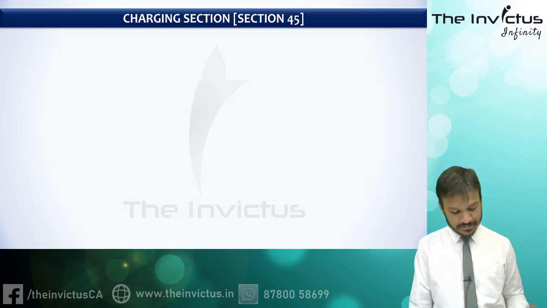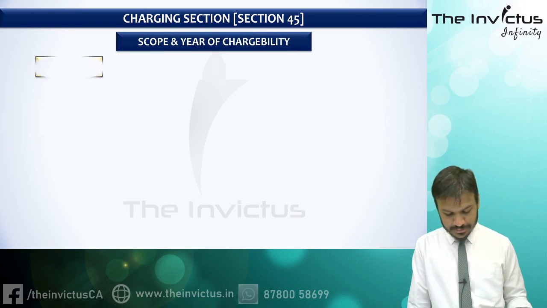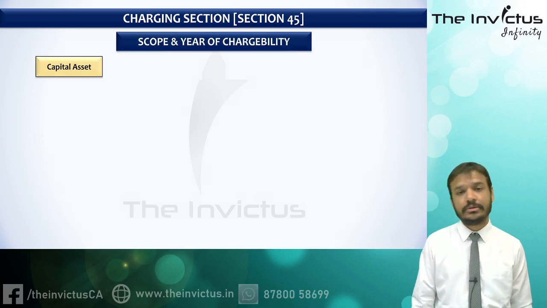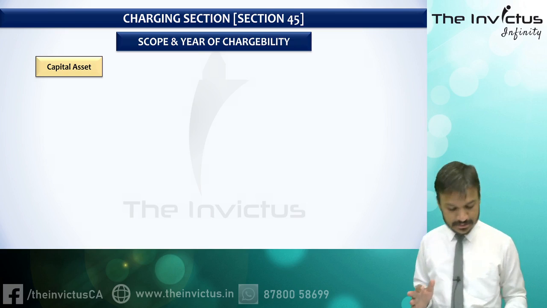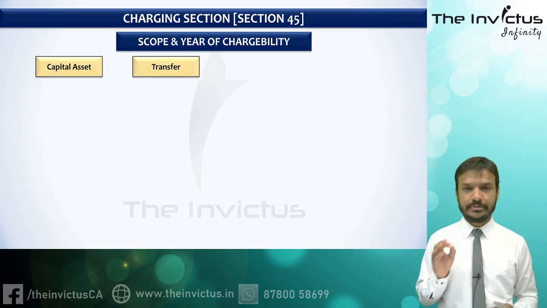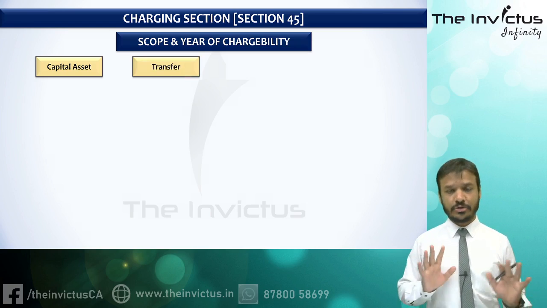Let's see the charging section. What does the charging section say? Section 45. Section 45 is talking about if any capital asset is transferred. Listen carefully. We'll study each and everything in detail, don't worry.